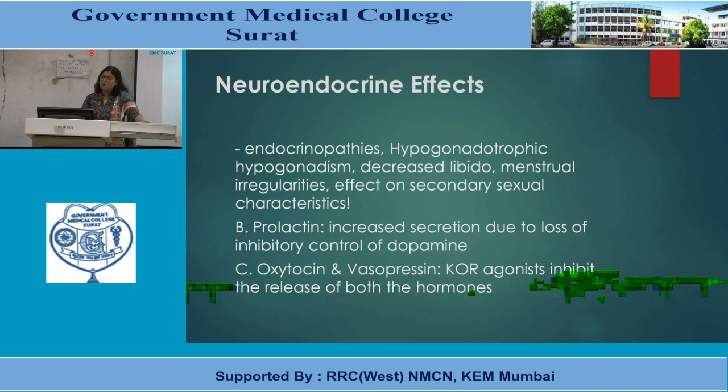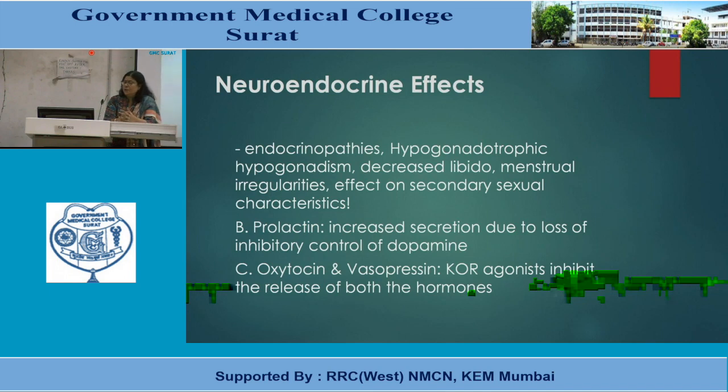Endocrinopathies include hypogonadotrophic hypogonadism, decreased libido, menstrual irregularity, and effects on secondary sexual characteristics. They are involved in many such conditions. Prolactin is very important because there is increased secretion of prolactin due to loss of inhibitory control by dopamine.